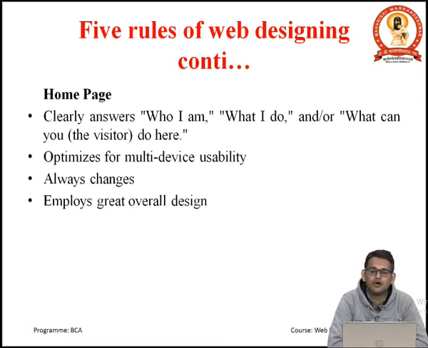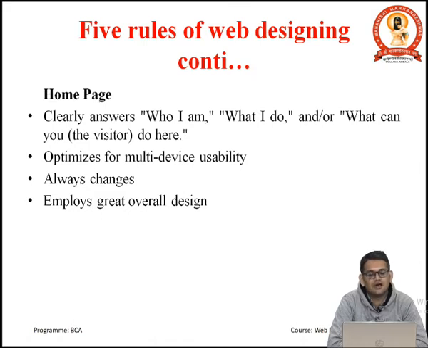It means that your goal and vision, all the things, you need to provide on the home page clearly and in exact form: who I am, meaning what services you are providing and what type of website it is. Then what I do, meaning what services and facilities that specific website is providing. And third is what can you do here, meaning what services the end user or audience can avail, what they can use and what they cannot use are clearly mentioned there.